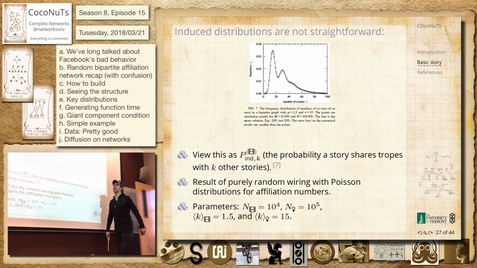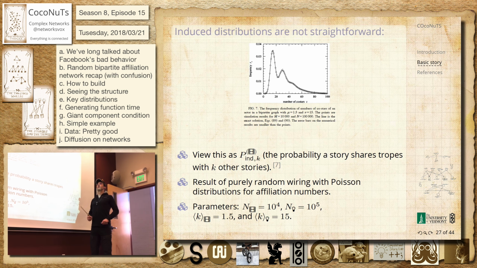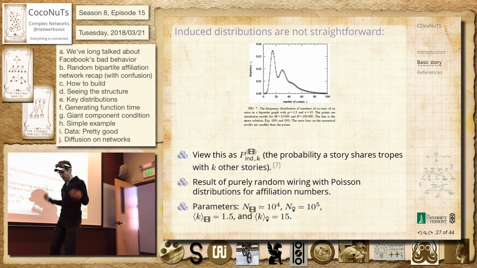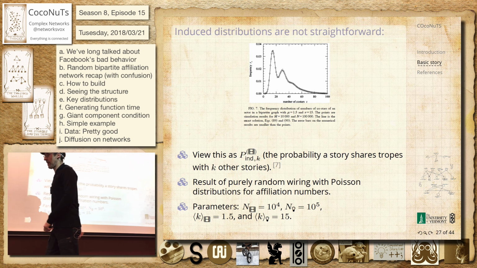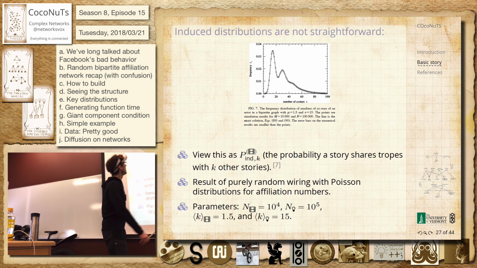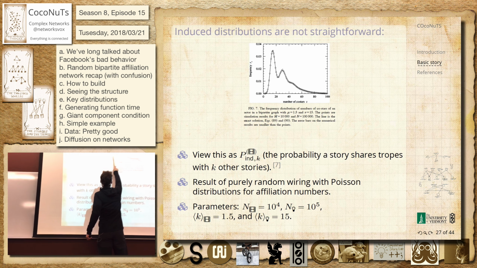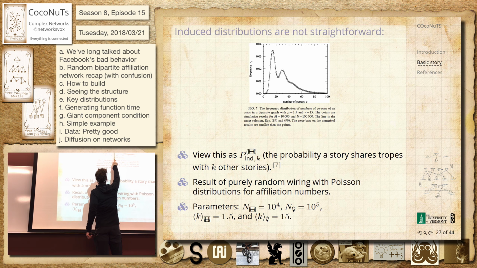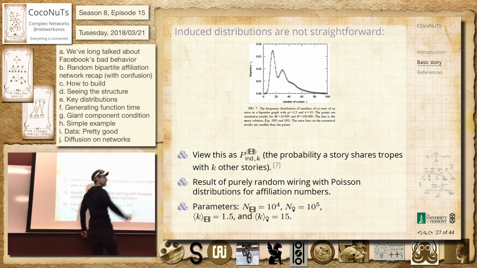But I guess really 14. Yeah, it has to start at 14. So if you're in one movie, then you have, on average, 14 other friends, right? Because on average, there are 15 people in a movie. And so there's some mixture of people who have 1 movie, 2 movies, 3 movies, and you can see there's a little bit of a lump there as well, but it's smoothing out.